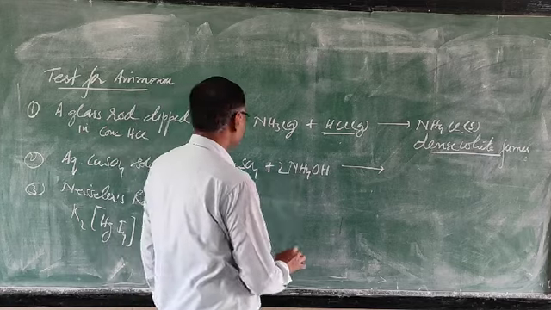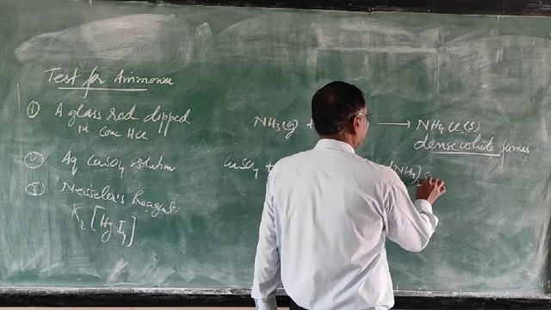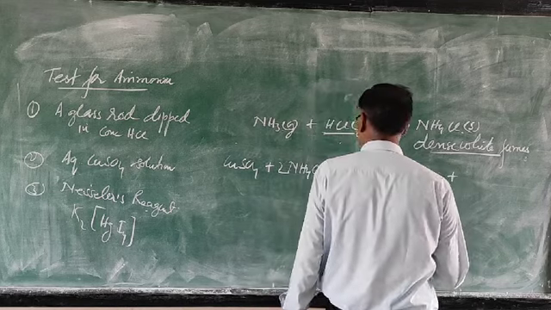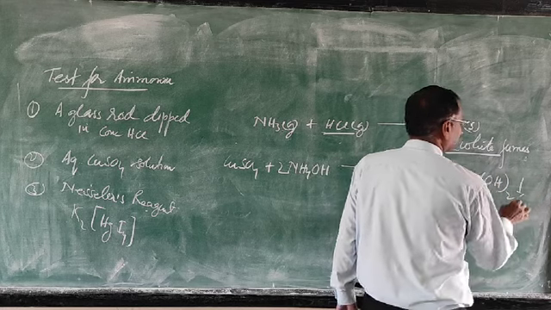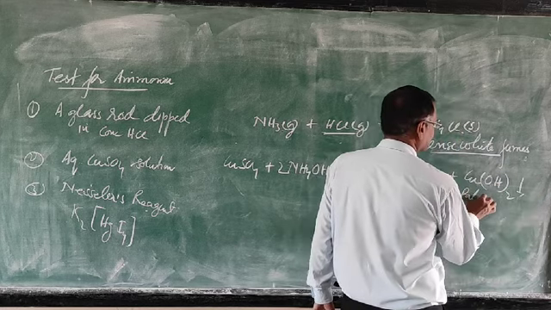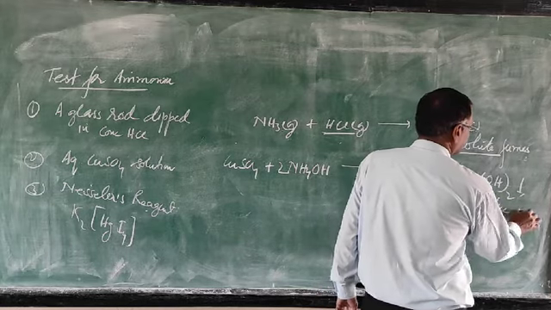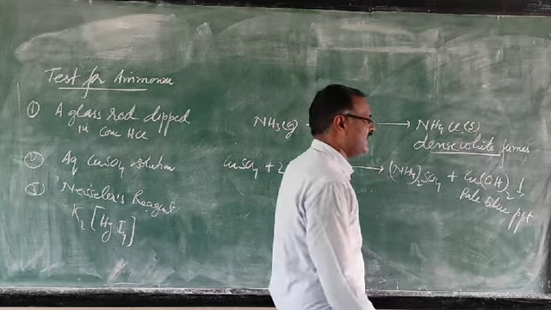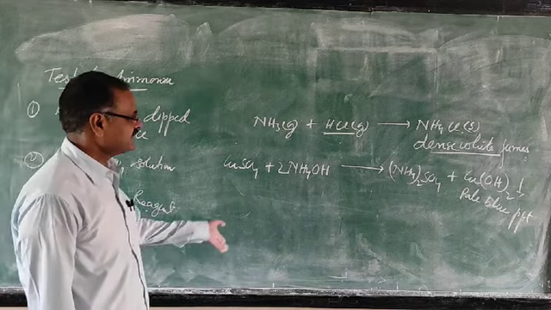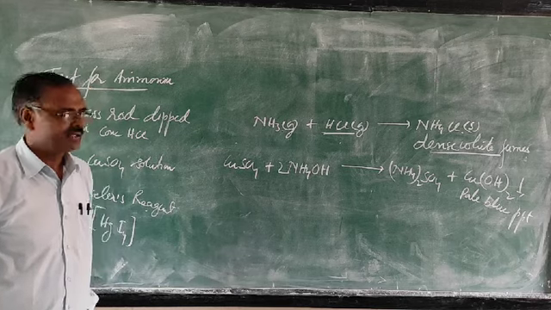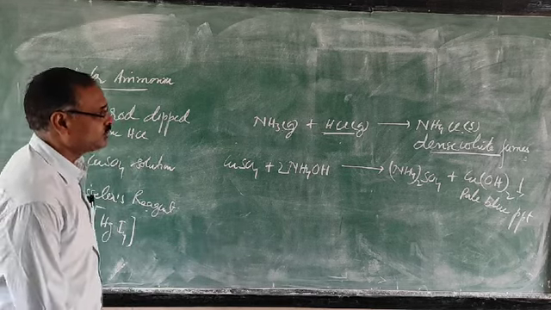So this will form ammonium sulfate and copper hydroxide. This copper hydroxide is a pale blue precipitate. Pale blue means white mixed with blue, a light blue precipitate is formed. When excess ammonia is passed, the color will change to inky blue or deep blue.